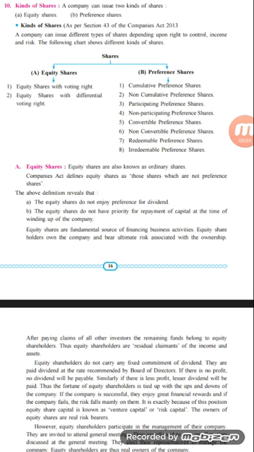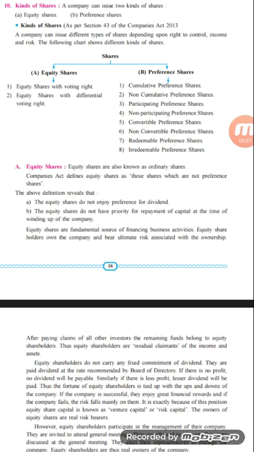As per section 43 of the Companies Act, a company can issue different types of shares depending upon the right to control, income and risk. The following charts of different kinds of shares are given below. As you can see, normally the company can issue two kinds of share. The first one is an equity share and the second one is preference shares.